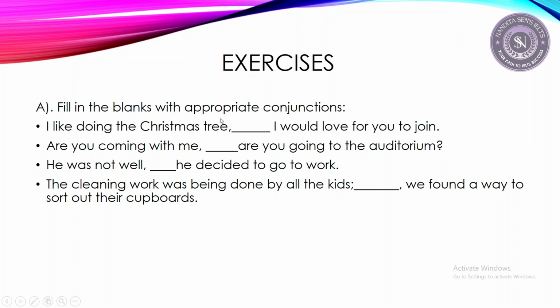I like doing the Christmas tree, but I would love for you to join. No, we are not actually showing a contrast, right? I think we can use and or so, right? I like doing the Christmas tree and I would love for you to join. Or I can say, I like doing the Christmas tree, so I would love for you to join. So, and or so would be more appropriate for this sentence.